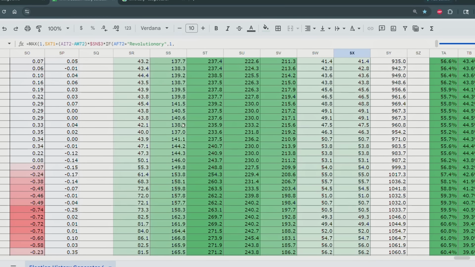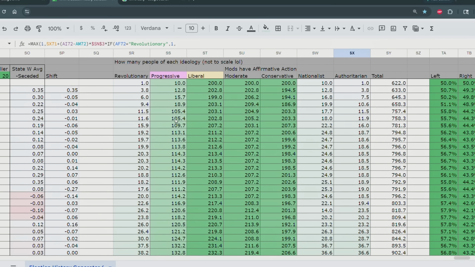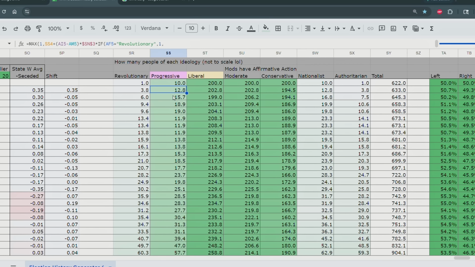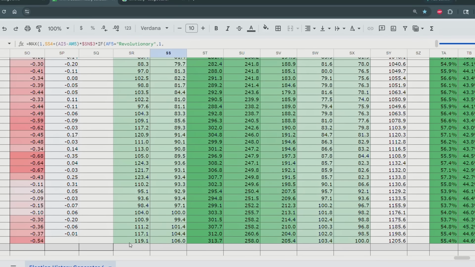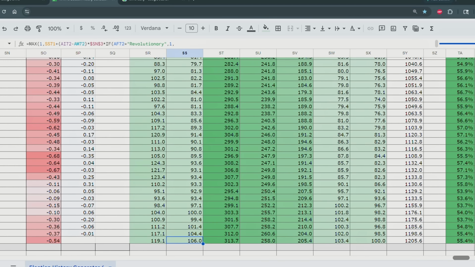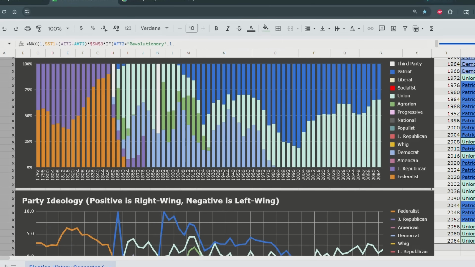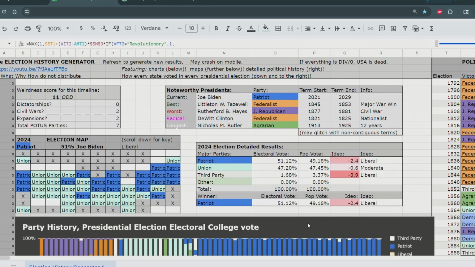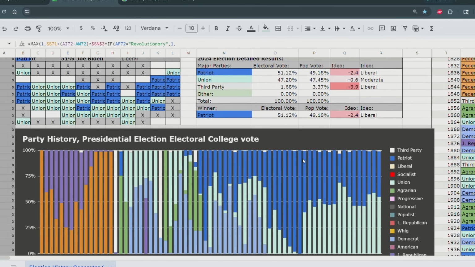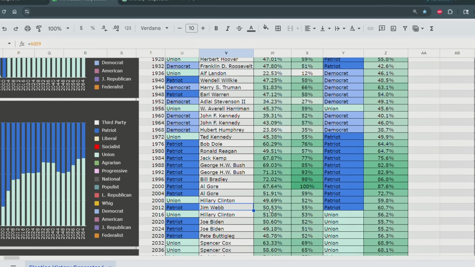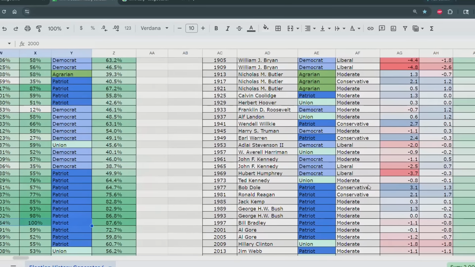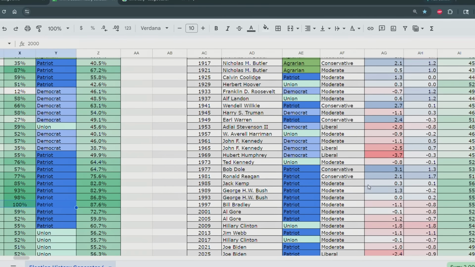But interestingly, the progressives are still pretty large, which suggests that 119, 106, look at that. So if a president does bad, people shift in the other direction. Look at this. Okay, that is it. No dictatorships. Interesting. So the Patriot Party just does really well. 2000 is a landslide election. Jim Webb. No, that's 2012. 2000 is Al Gore. So the Patriots are a moderate party. Interesting.